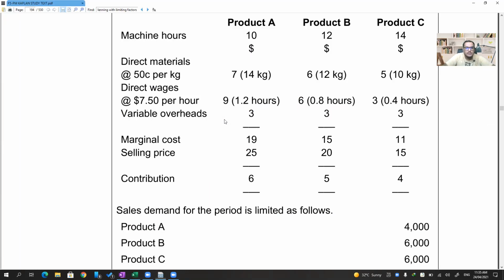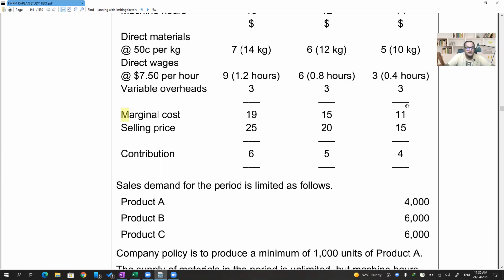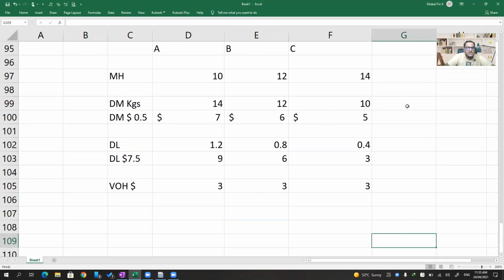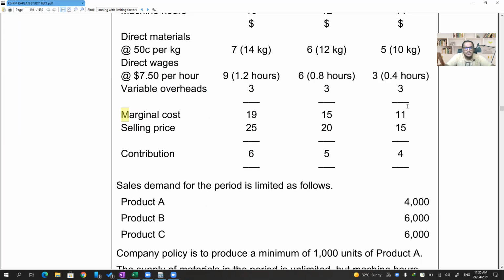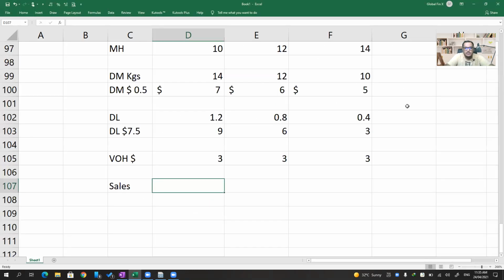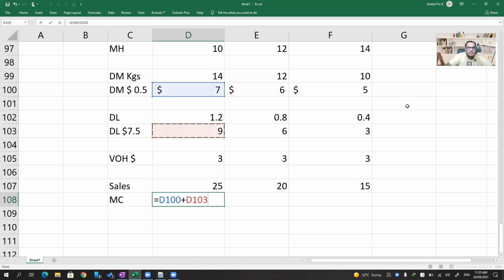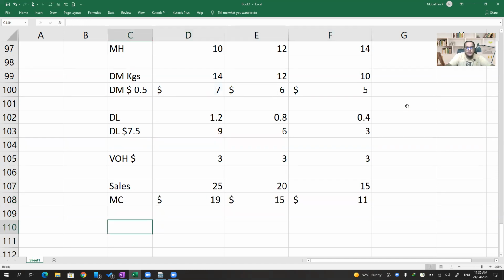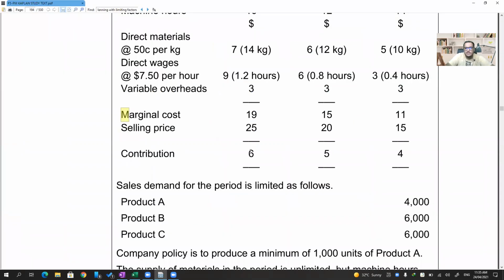Then what else is given? Marginal cost is calculated. I'll do it in a different manner. First, I'll take sales. Sales price is 25, 20, and 15, minus marginal cost, which is direct material plus direct labor plus variable cost. This gives me contribution: 25 minus 19 is 6. Contribution is 6, 5, and 4.